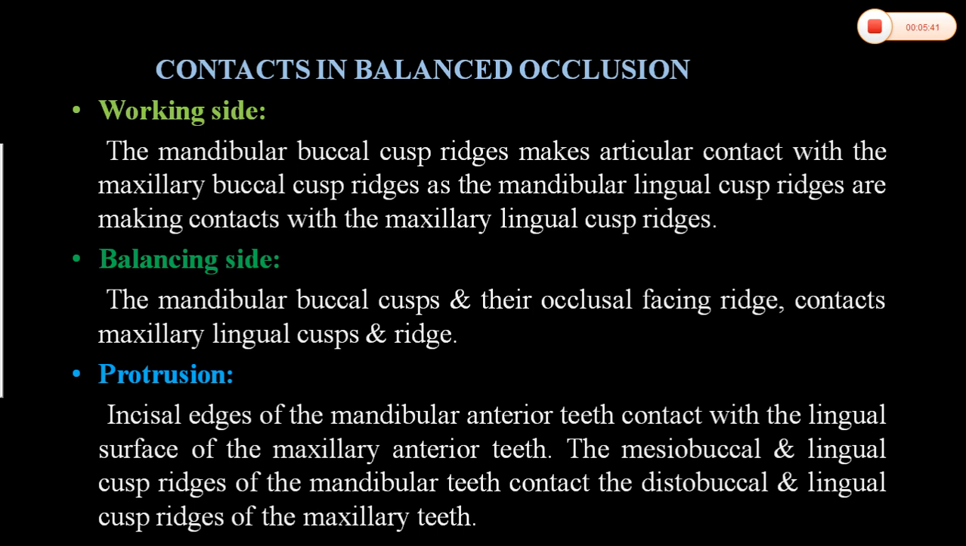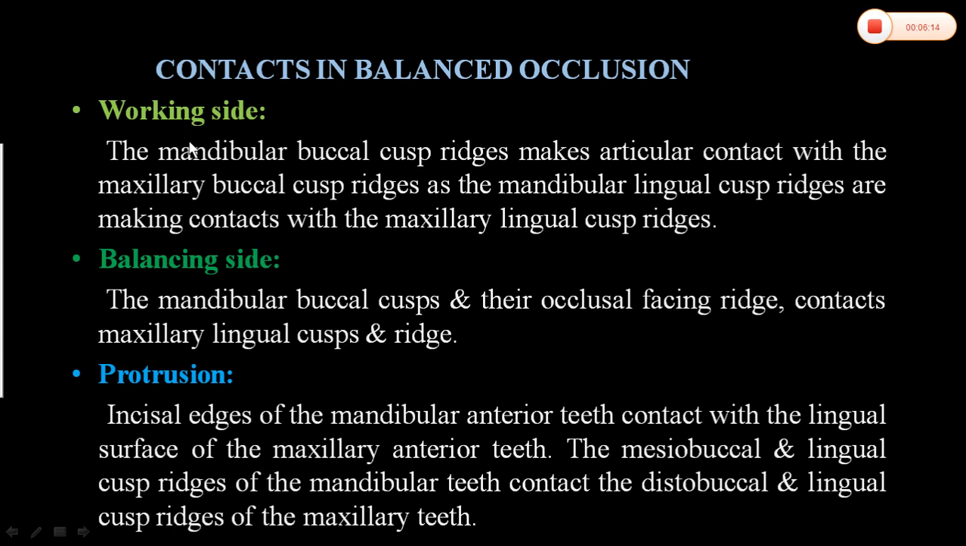Now, we see in balanced occlusion how the contacts are happening. We know balanced occlusion means contact of the teeth not only in centric occlusion, but also in protrusive and lateral movements of the mandible, on the working side and non-working side. We know what the working side is: the side to which the mandible moves is known as the working side. The other side is known as the balancing side or non-working side.